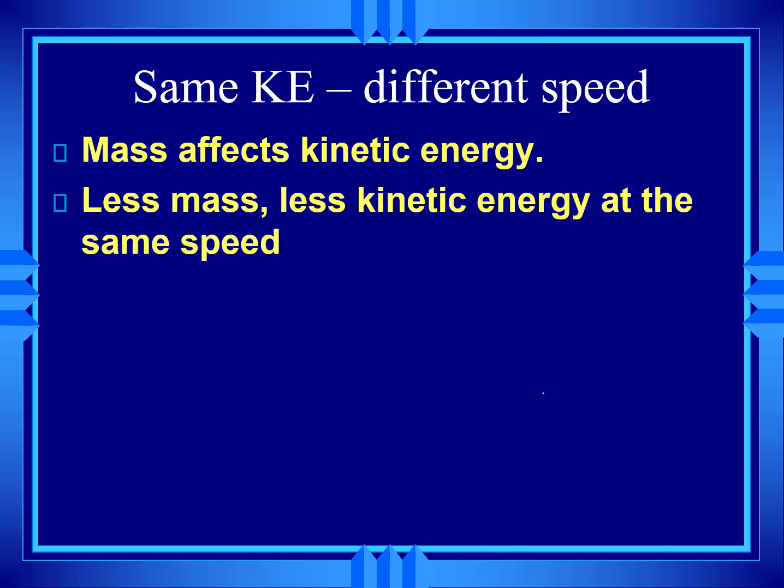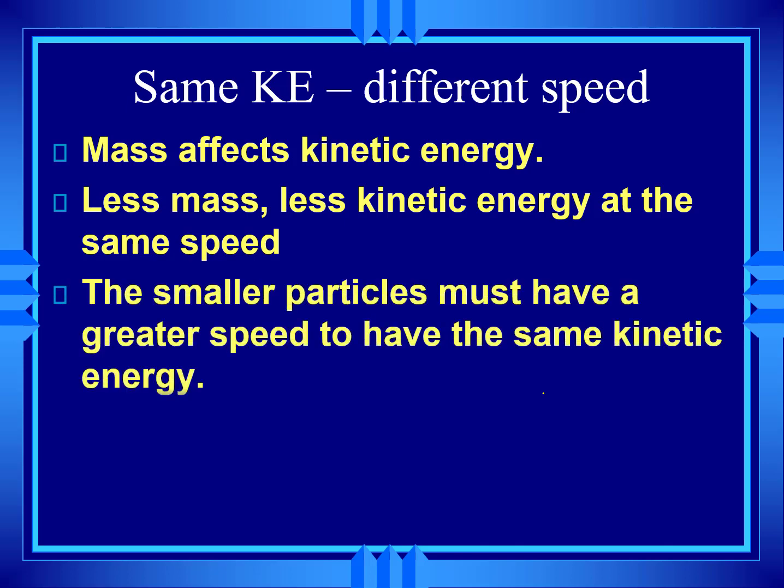But in this room, at the same temperature, they have the same kinetic energy. So in order for a small piece and a big piece to have the same kinetic energy, the small piece has to be moving faster. So smaller particles have to have a greater speed to have the same kinetic energy.